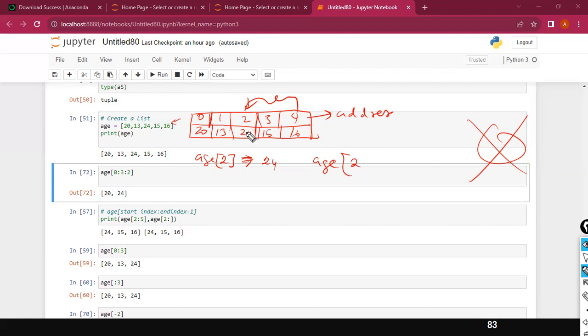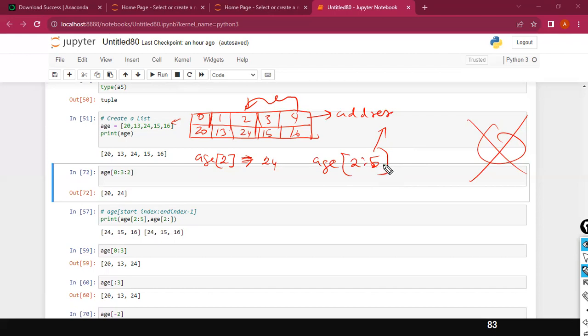It's 24. To access the values, you need the address, right? What is the address for 24? 2 to 2 colon. If I give 2:4 or 2:5, you need to give in this case. The rule is whenever you specify the end index value, it will get subtracted by 1 by default. That's a crazy thing.